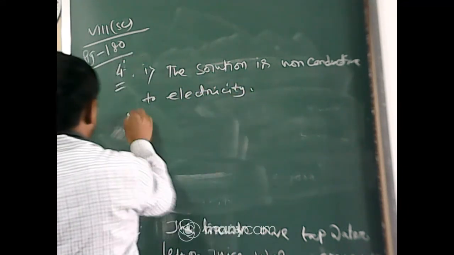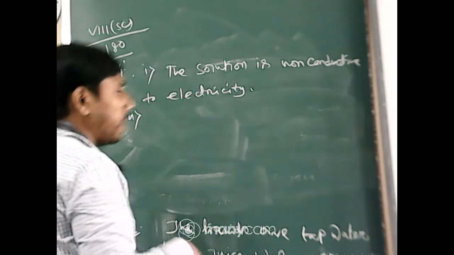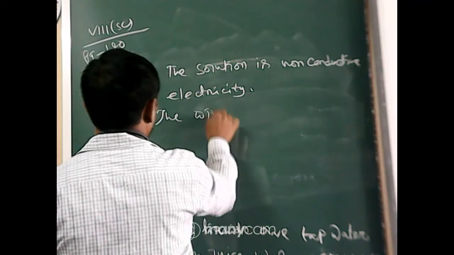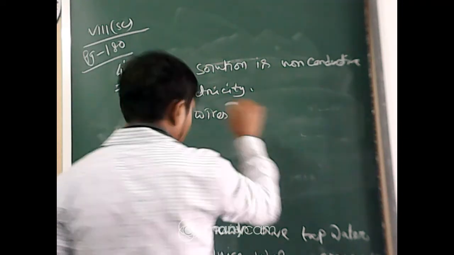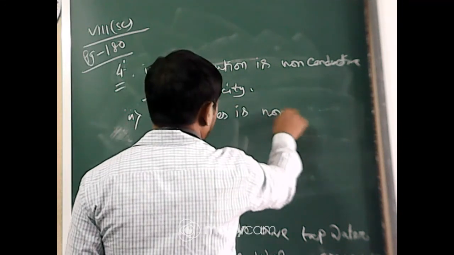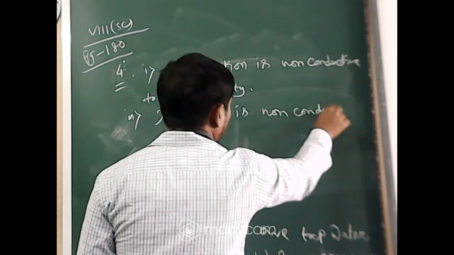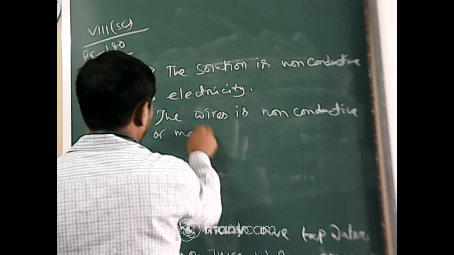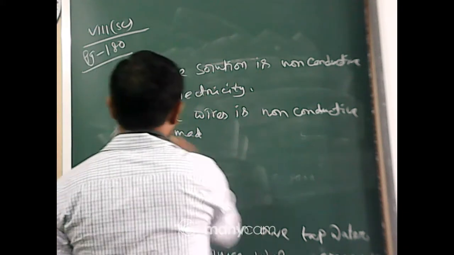Non-conductive to electricity. Number 2 might be the wires are non-conductive.